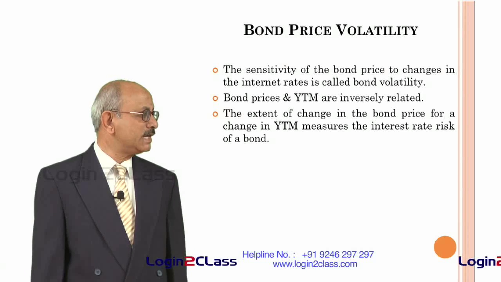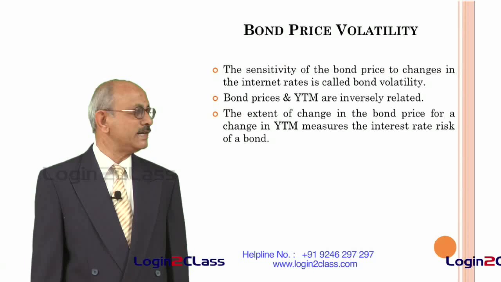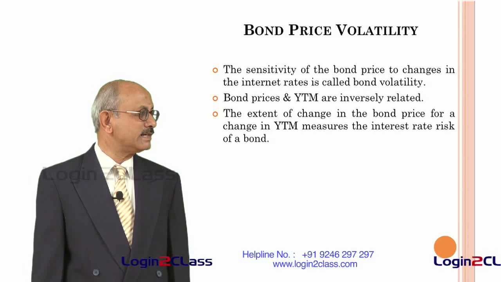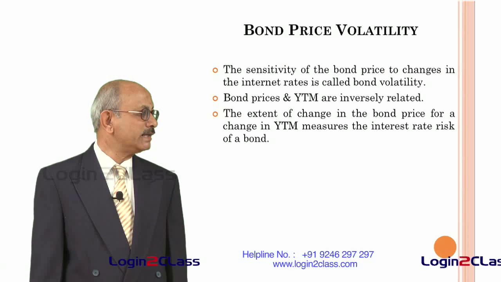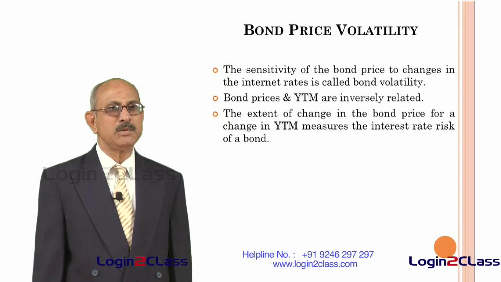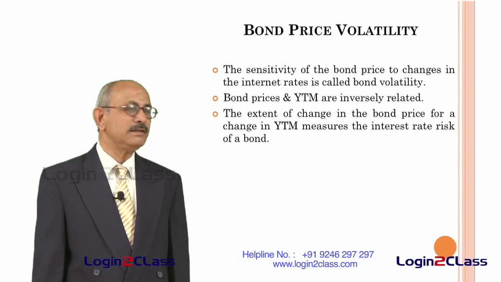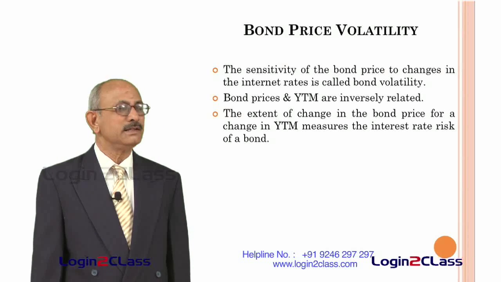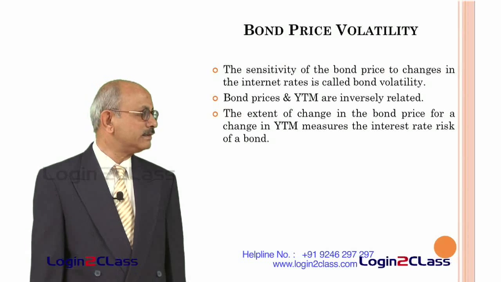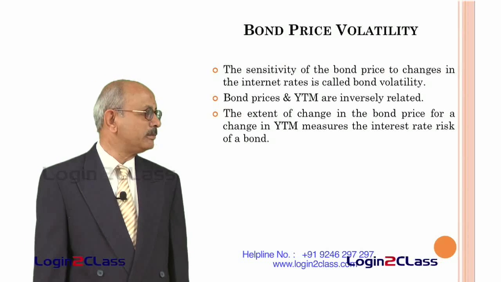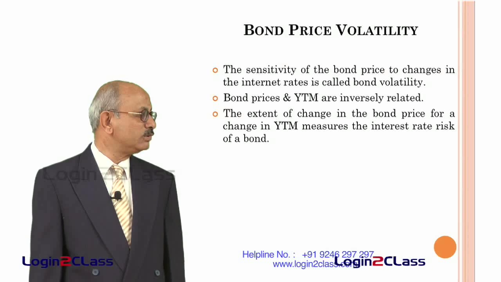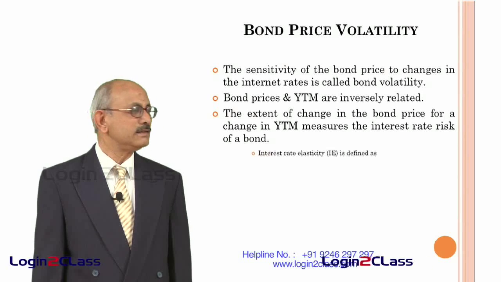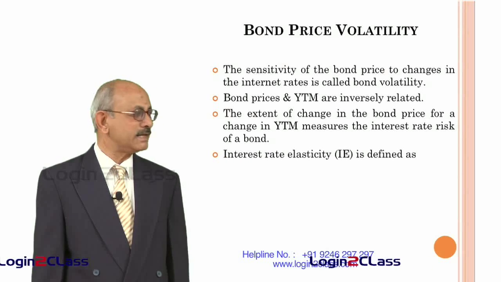So, the extent of change in the bond price for a change in YTM measures the interest rate risk of a bond. That means you take the change in the bond price divided by the change in the YTM, that will give you an idea of the interest rate risk. The higher this, the higher is the interest rate risk. The lower is this change, the lower will be the interest rate risk, and this is known as the elasticity of the bond, that is called the interest rate elasticity.